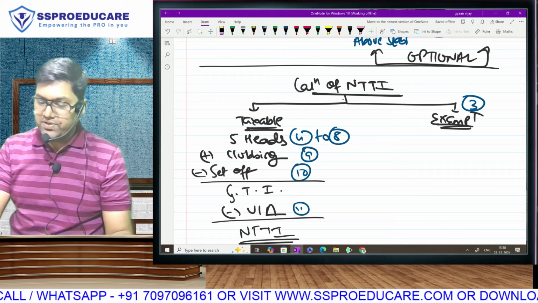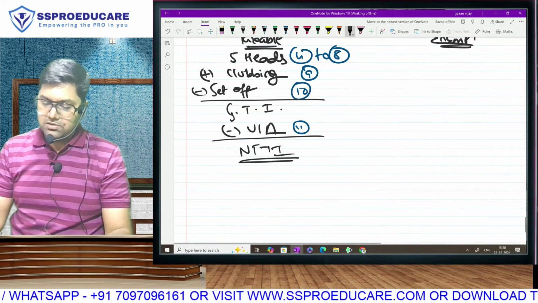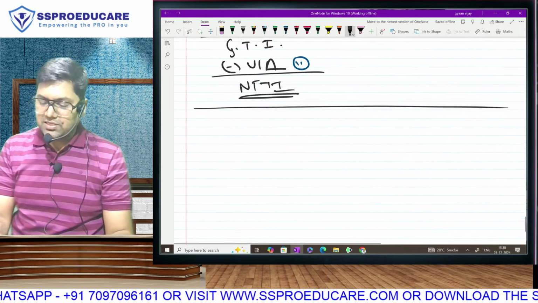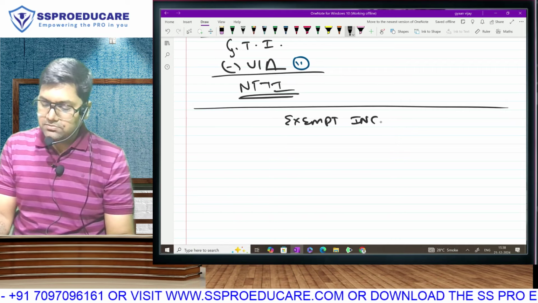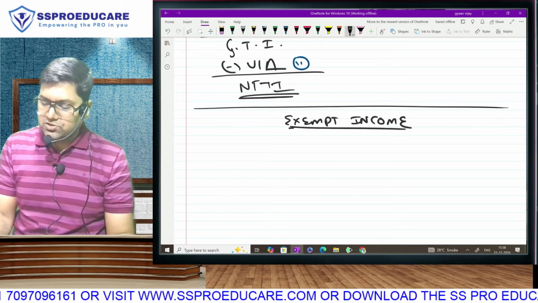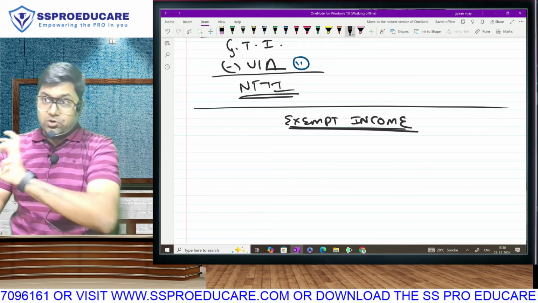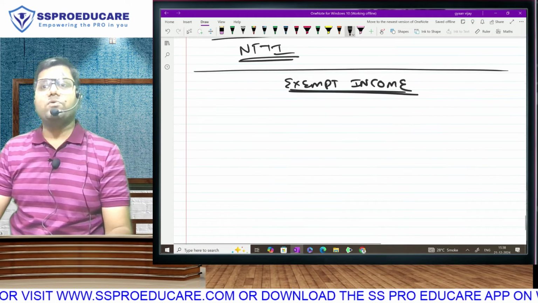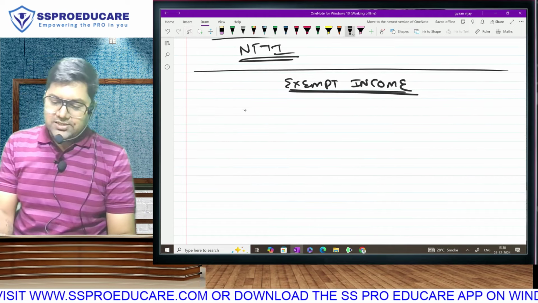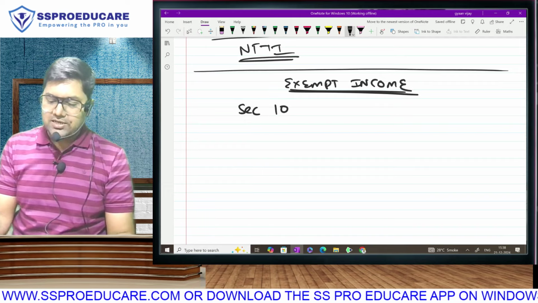We are obviously going to start our study with exempt income. Whatever we learn in this chapter, these incomes will be excluded. Means we take the total but remove them, or don't take them at all. These incomes will be known as exempt income. Exempt income in income tax law starts with section 10.